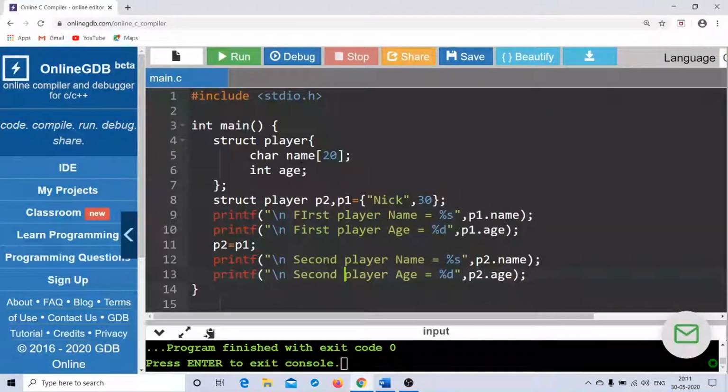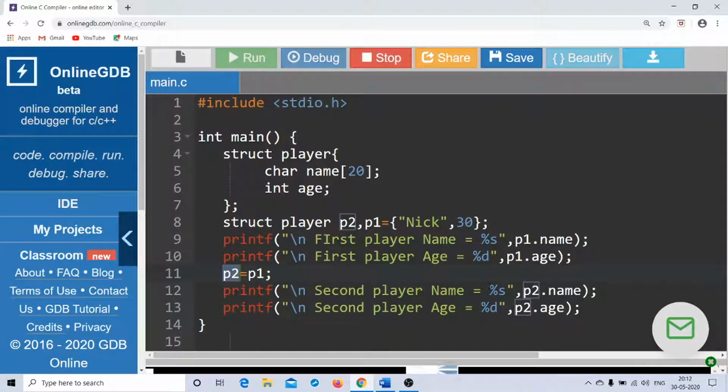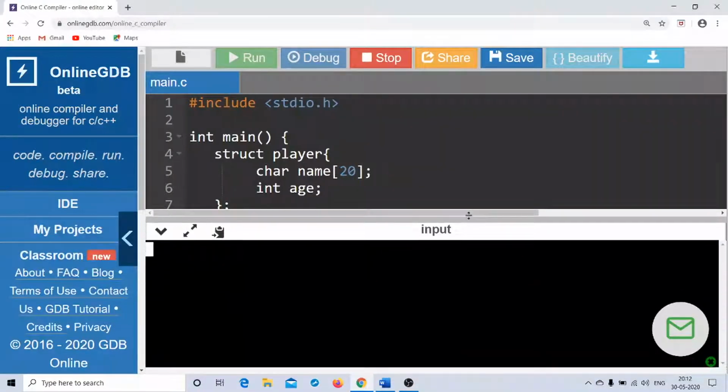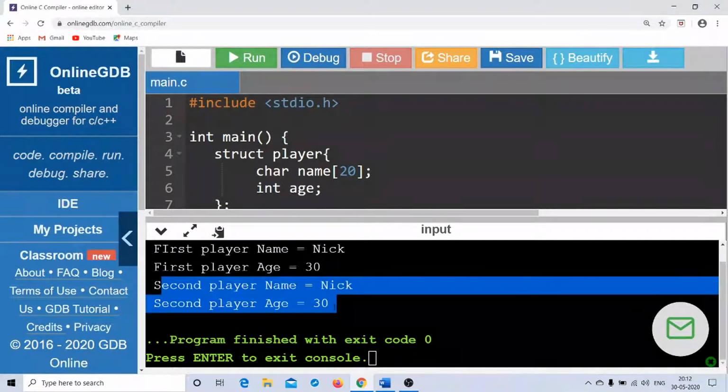Okay, so let me help you to recollect. P1 dot name will be Nick and P1 dot age will be 30, right? And because of this line number 11, P2 equal to P1, the member elements associated with P1 will get copied to the corresponding member elements associated with P2. Okay, so let us run the program. Yeah, have a look at it. First player name is Nick, first player age is 30, and because of P2 equal to P1, we got this output as well, which says second player name is Nick and second player age is 30.